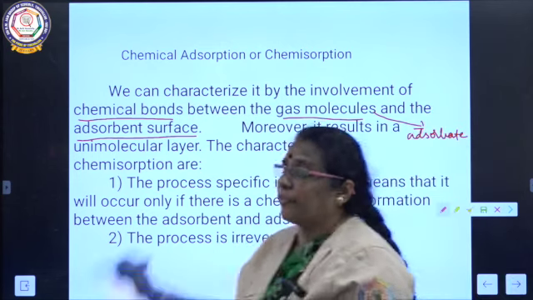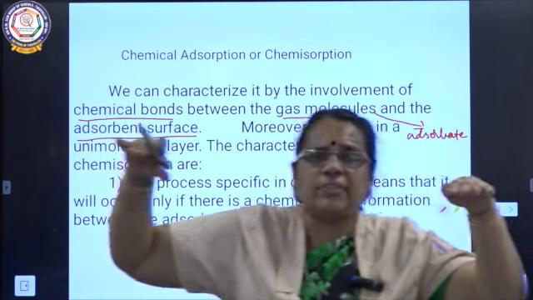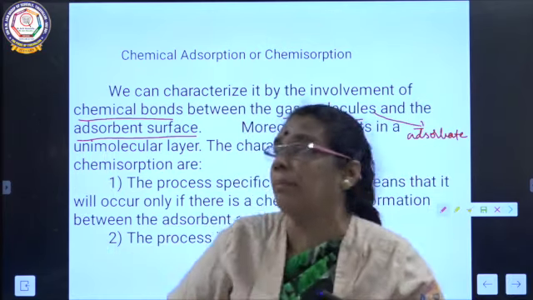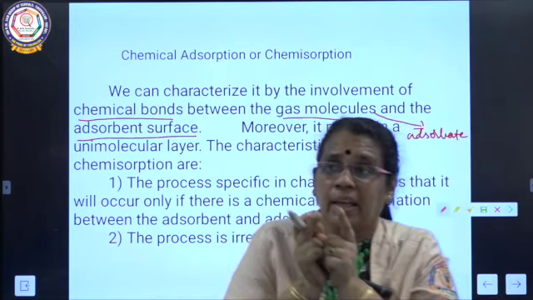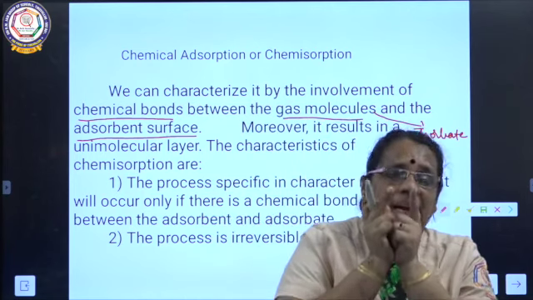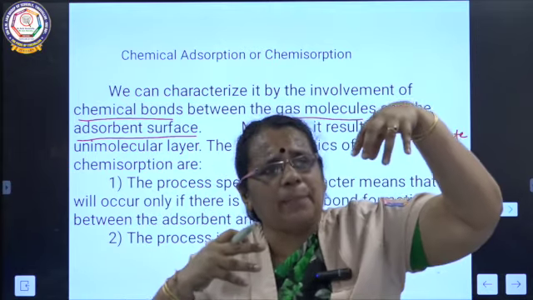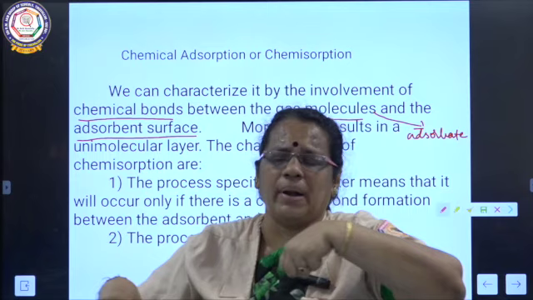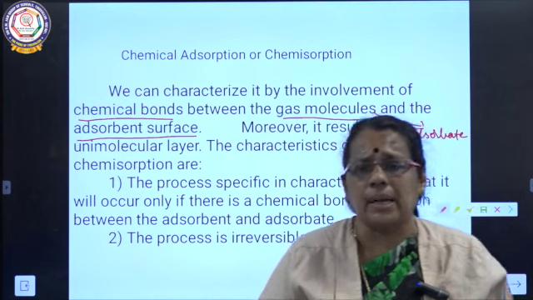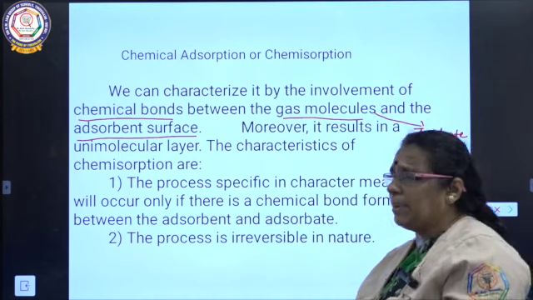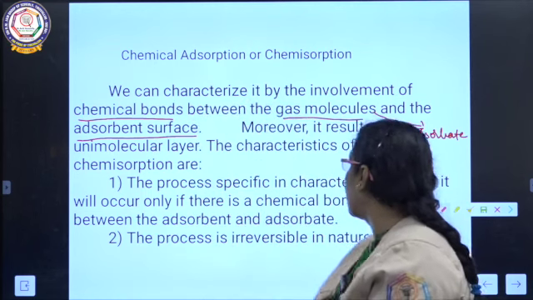Whenever the gas molecules are getting adsorbed at the surface of the adsorbent by strong chemical bonds, we are talking about the involvement between the adsorbent and adsorbate. The adsorbate is attracted towards the adsorbent by strong chemical bond formation. We can call such an adsorption chemical adsorption, or otherwise chemisorption. The other name for chemical adsorption is chemisorption.